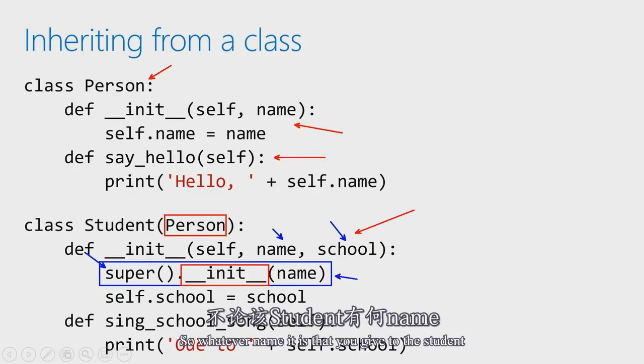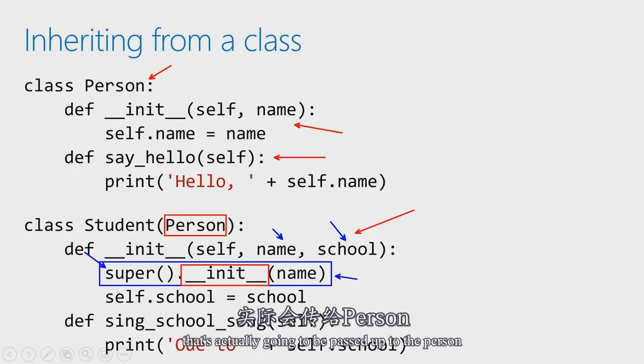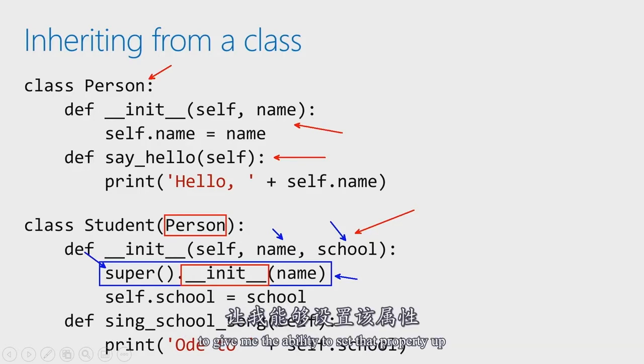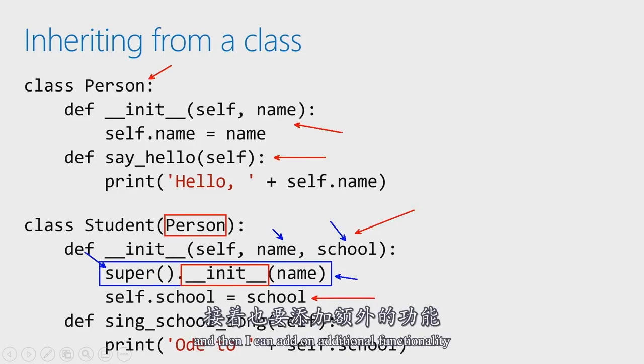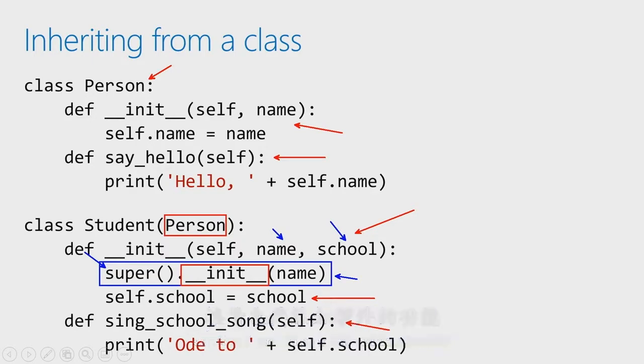So whatever name it is that you give to the student, that's actually going to be passed up to the person to give me the ability to set that property up. Then anything that's specific to student, in my case the school, we'll go ahead and set up, and then I can add on additional functionality.